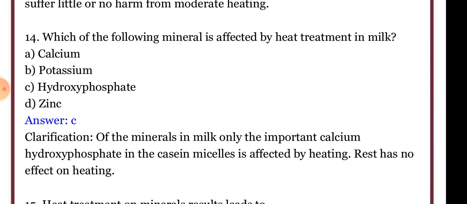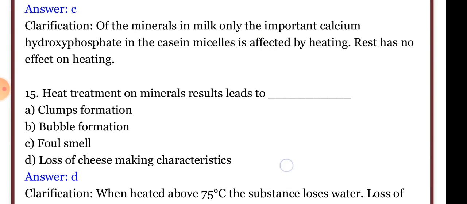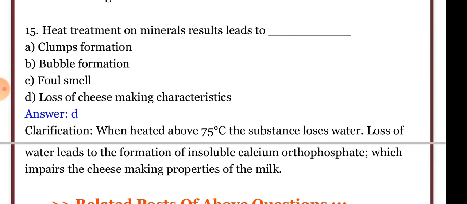Which of the following minerals is affected by heat treatment in milk? Our answer is calcium hydrogen phosphate. It is affected by heat treatment of milk as it is linked with calcium. Of the minerals in milk, only calcium hydrogen phosphate in the casein micelles is affected by heating. The rest have no effect. Heat treatment on minerals leads to loss of cheese making properties, due to the heat treatment on minerals.